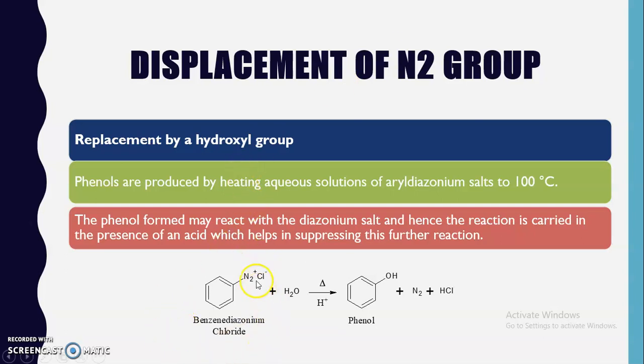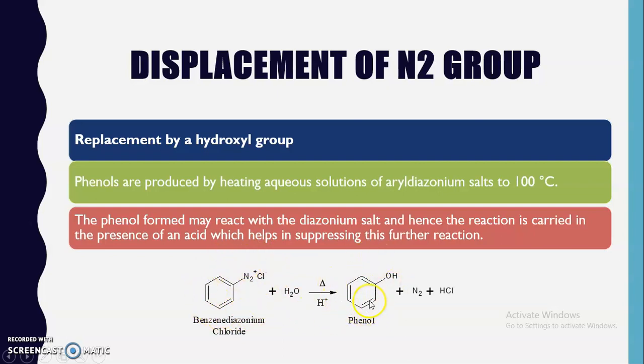Now we will see this particular reaction. You can see over here this benzene diazonium chloride, when it is heated in aqueous solution. Aqueous means here we are going to use water. So when benzene diazonium chloride is heated in the presence of aqueous solution, the nitrogen is replaced by the hydroxyl group, giving phenol. Now what happens? This phenol that is formed is capable of reacting with the benzene diazonium chloride.